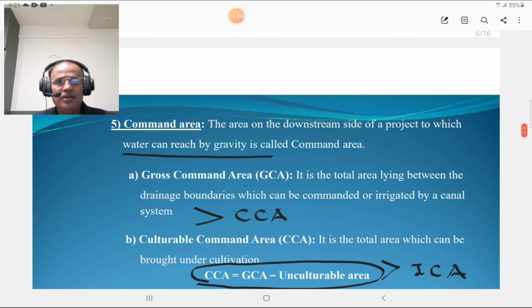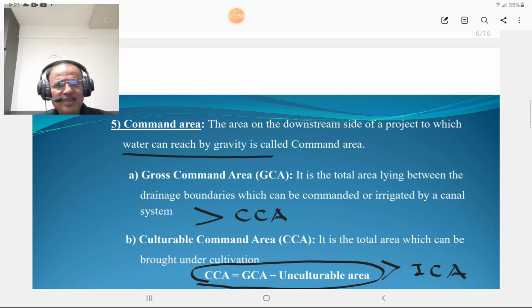Then we are going to discuss the command area. What is the command area? The area on the downstream side of the project to which water can reach by gravity is termed a command area. Meaning the downstream portion of the irrigation tank or a dam or any irrigation structure, the area which lies on the downstream side and where water can be reached by gravity, such a downstream area is termed a command area. Then we are going to discuss the gross command area. It is the total area lying between the drainage boundaries which can be commanded or irrigated by the drainage system.